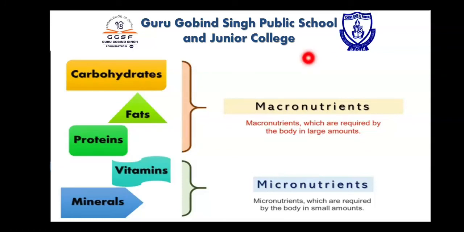Students, up till now we learned about macronutrients. Macronutrients means the nutrients which are required by the body in large amounts. And in macronutrients, carbohydrates, fats and proteins are there. And now we will learn about micronutrients. So what is meant by micronutrients? Micronutrients means the nutrients which are required by the body in small amounts. And vitamins and minerals come under micronutrients.